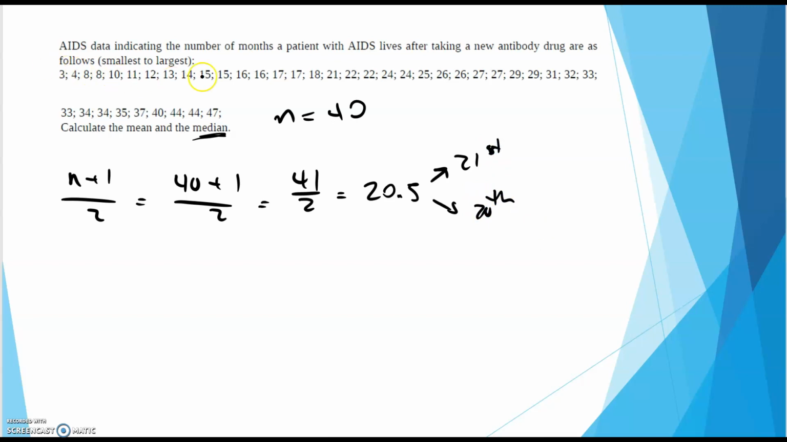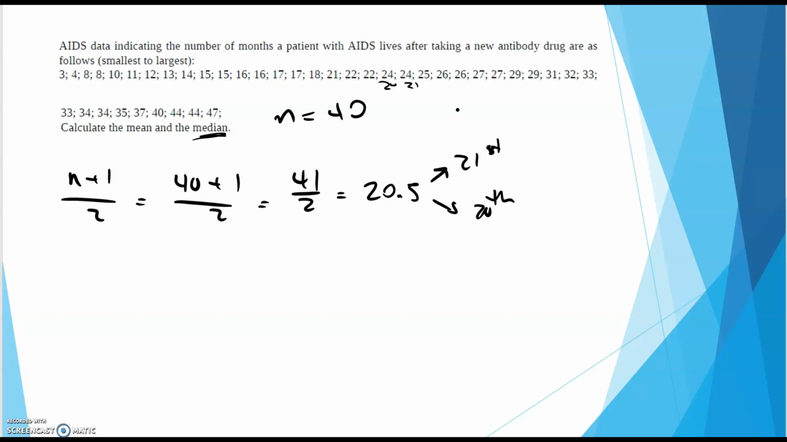Okay, so I'm going to count to the 20th and 21st number. So 1, 2, 3, 4, 5, 6, 7, 8, 9, 10, 11, 12, 13, 14, 15, 16, 17, 18, 19, 20th, and 21st. Okay. So there's my 20th and 21st number right there.